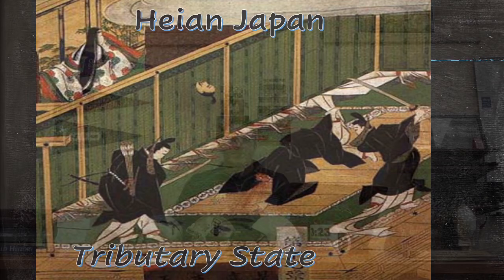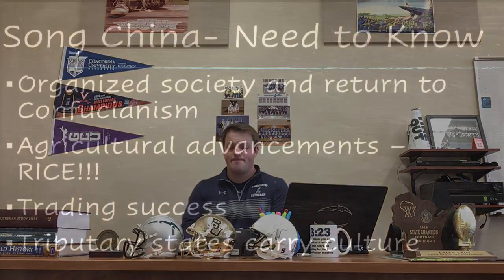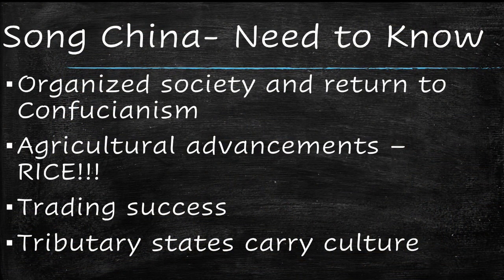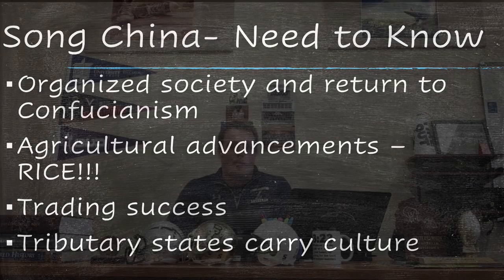All right, I get it. You're high school kids. You want the short version. Here's what you absolutely need to know about Song China. Organized society, in return to Confucianism, allowed Song China to profit economically, especially when it came to agriculture. This time of peace and prosperity allowed China to be successful trading on the Silk Road, as well as influencing other tributary states to be like China.